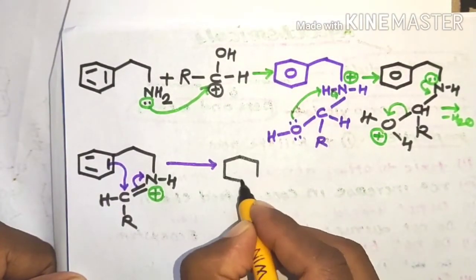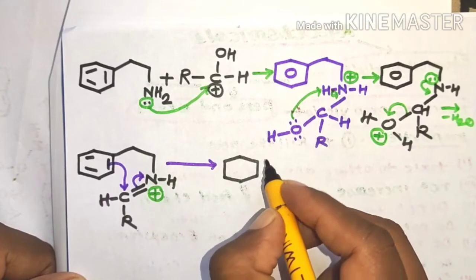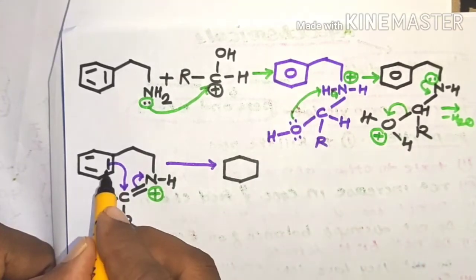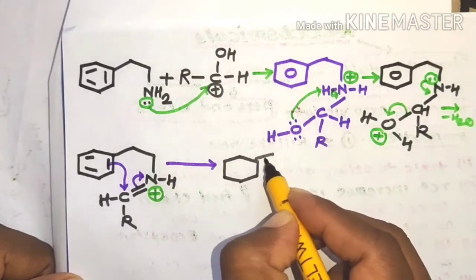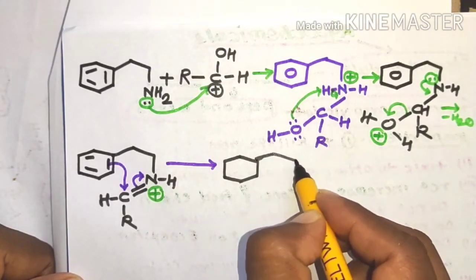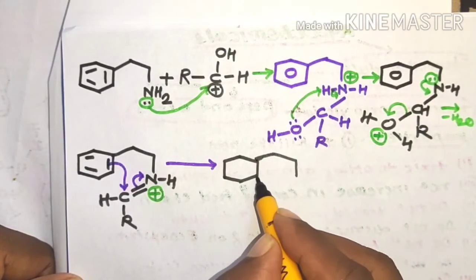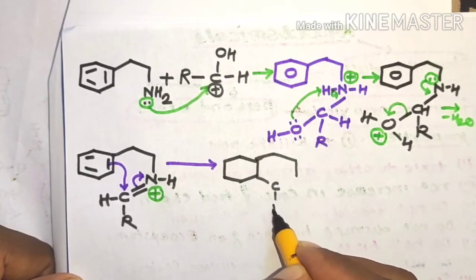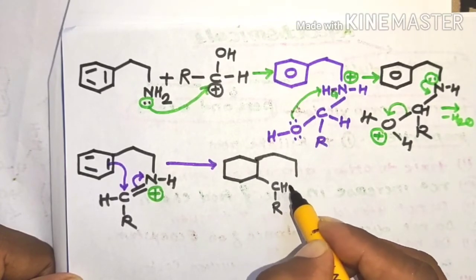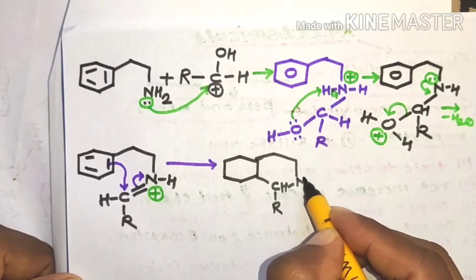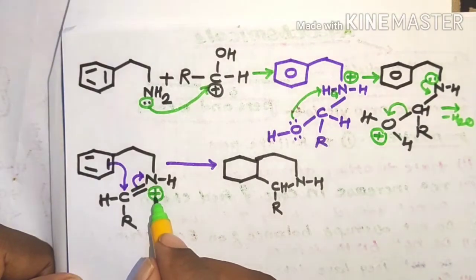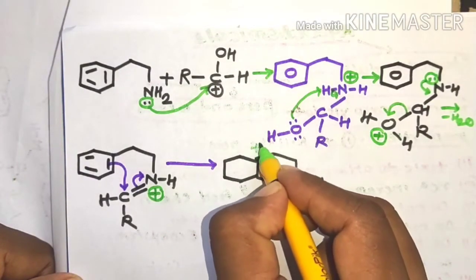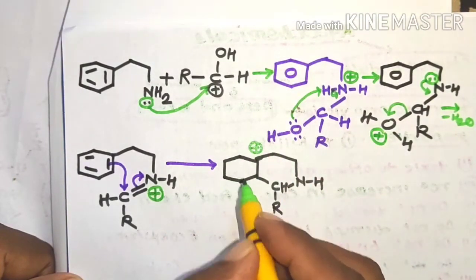The aromatic character of this benzene nucleus is lost because the pi bonded electrons are used to form a new cyclic structure, that is the formation of a bicyclic molecule, CHR single bond NH, with the positive charge placed on this carbon atom.